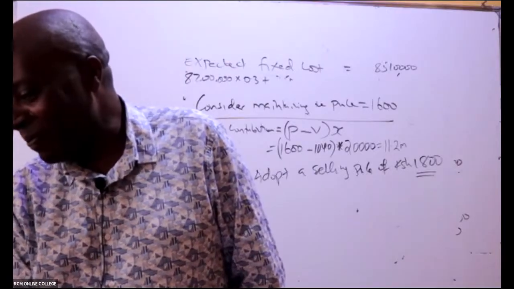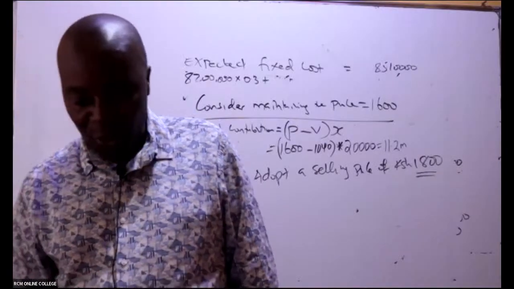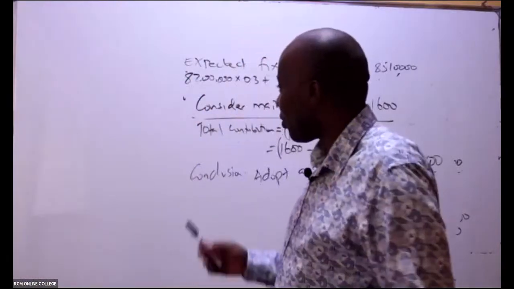We shall overcome. So then, if you allow, mwalimu, number 2: they want us to find the expected profit at the price you have recommended in one above and the resulting margin of safety as a percentage of expected sales. So then, ladies and gentlemen, are you able to give me the profit at this?